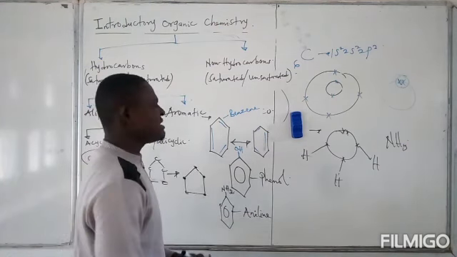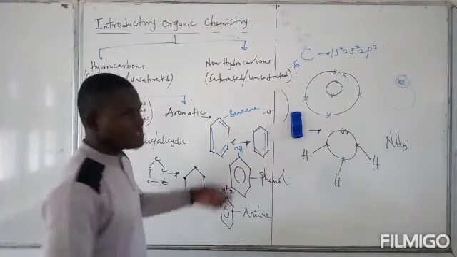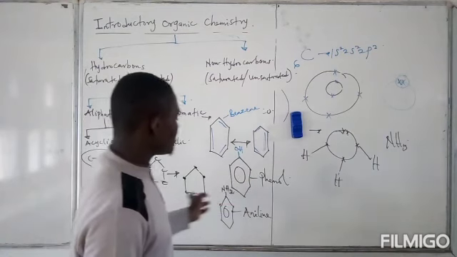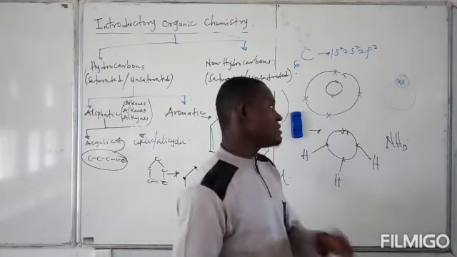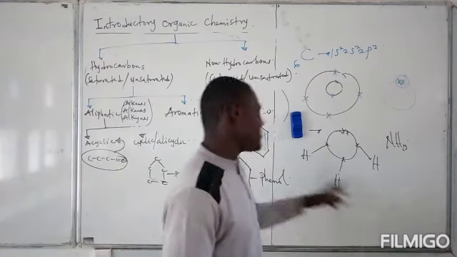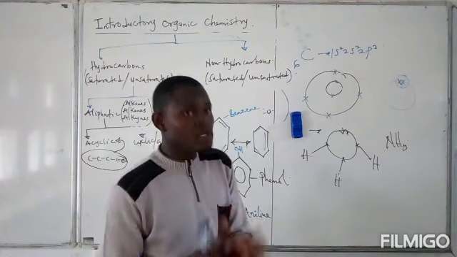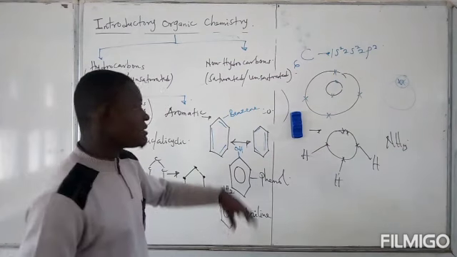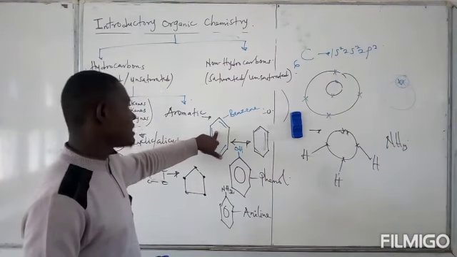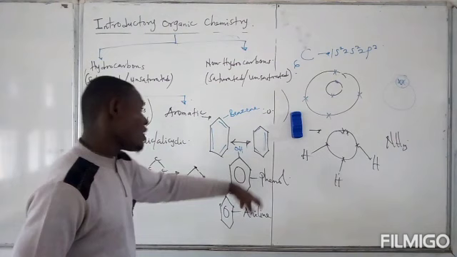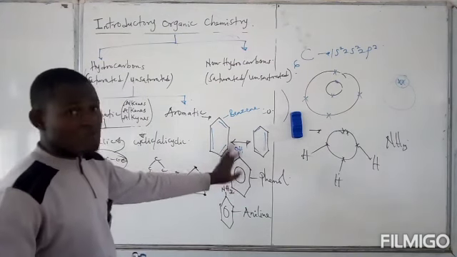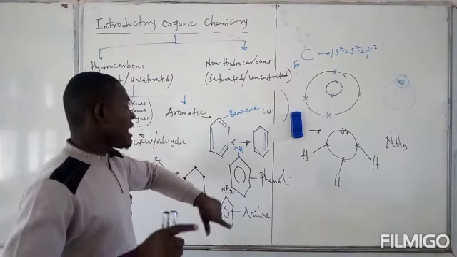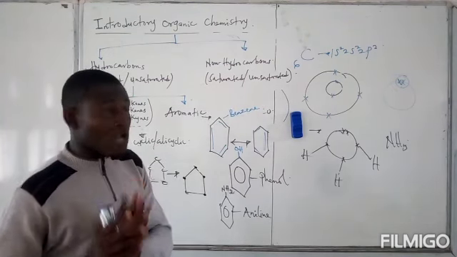So we have many other benzene-related compounds. If you have CH3 attached to it, that is methylbenzene, which is toluene, and if we have 2 CH3, we could have xylene. All these are benzene-related compounds. That is, we have benzene as a main compound and some other groups attached to it. However, I want you to get it clear that benzene itself is a hydrocarbon, that is, it contains only carbon and hydrogen. However, most other benzene-related compounds are non-hydrocarbons because they contain an element in addition to carbon and hydrogen.